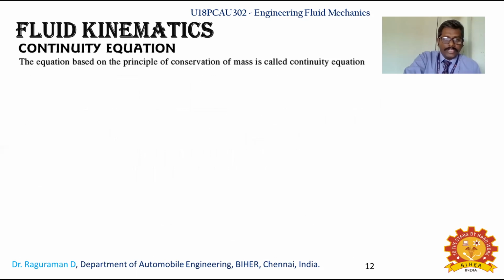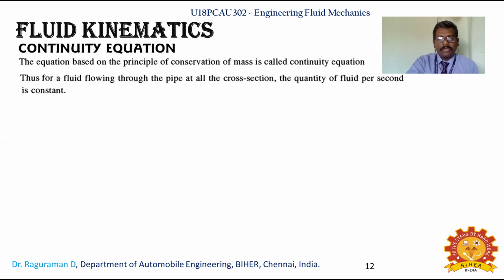So you will see that in the continuity equation also. The continuity equation is based on the principle of conservation of mass. Whatever amount of mass of water you allow to pass through a pipe, that same amount of mass of water is going to flow. That is conservation of mass. Based on that, you say the continuity equation. So the flow in the pipe at any cross section, the quantity of fluid per second, is constant.